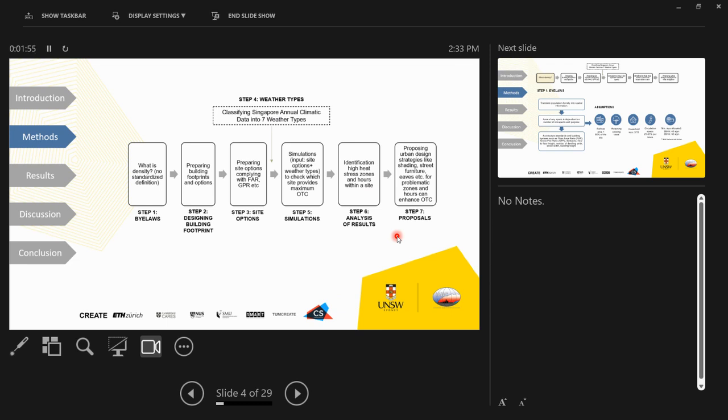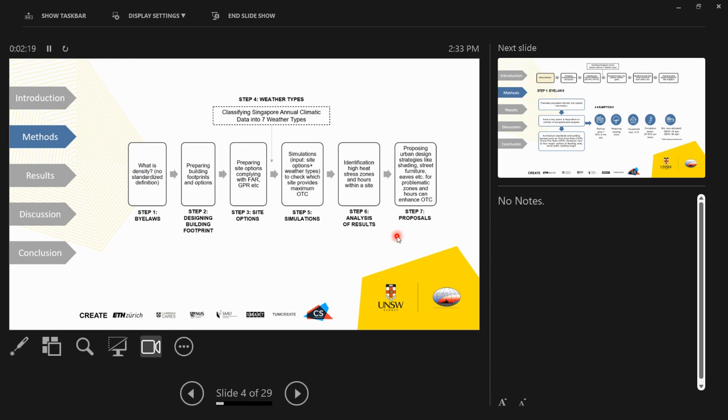So the first step is about studying the building bylaws. The second step is designing building footprints with respect to that. And these buildings are predominantly the residential buildings. Thirdly, once we have the building footprints ready, we are developing some hypothetical site options complying with all the urban planning and site planning guidelines, such as floor area ratio and gross plot ratio, etc.